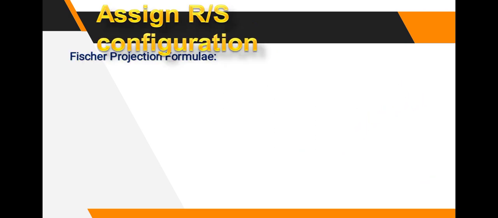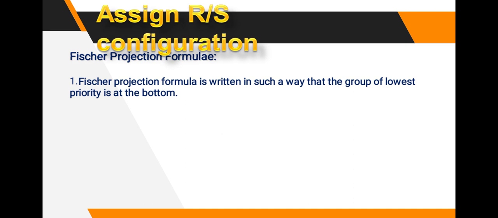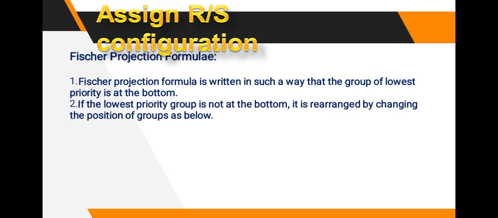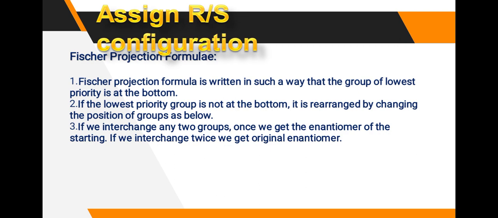Then assign the RS configuration by using the Fischer projection formula. The Fischer projection formula is written in such a way that the group of lowest priority is at the bottom. Second rule: if the lowest priority group is not at the bottom, it is rearranged by changing the position of groups. If we interchange any two groups once, we get the enantiomer of the starting one.